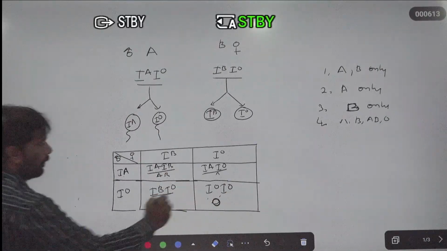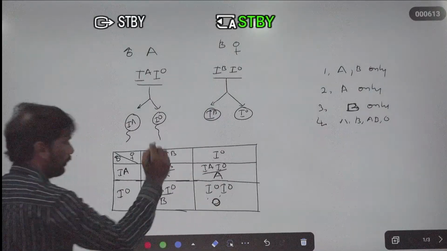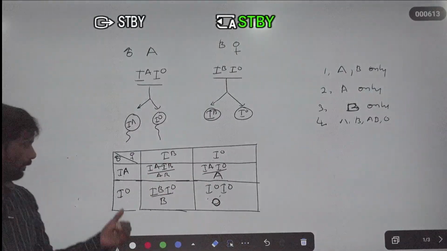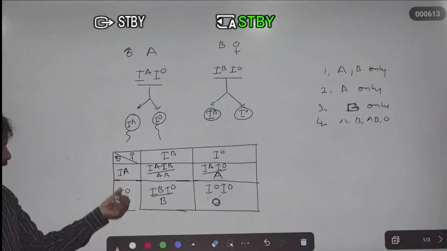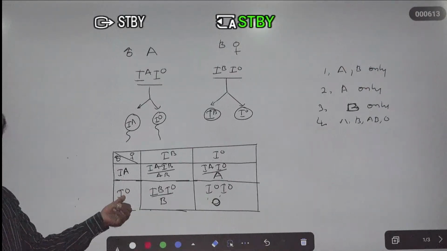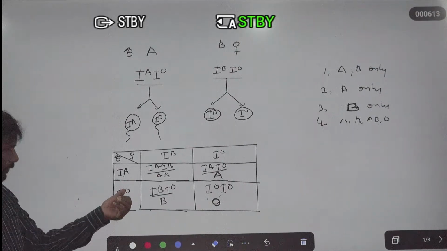So this is the A blood group. You can see this one. So just correct the previous one. I can write it here. It is IB. It is wrong. Just correct this one.